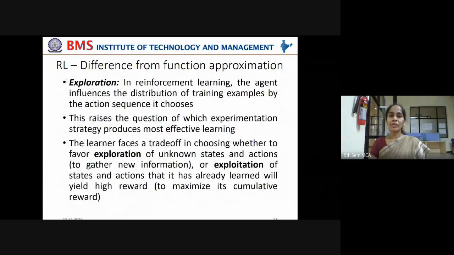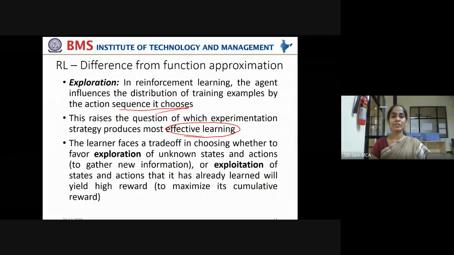Now, another difference is in exploration. In reinforcement learning, the agent influences the distribution of training examples by the action sequence it chooses. Now, this raises the question of which experimentation strategy produces most effective learning. Which control policy has to be the optimal one?